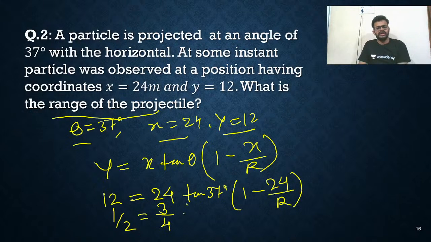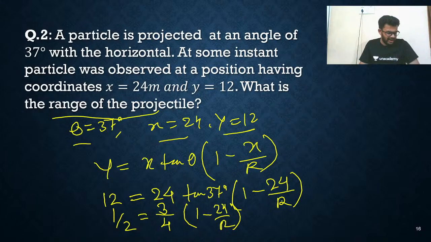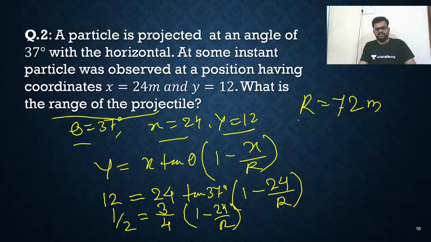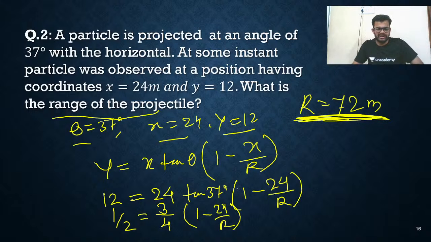Into 1 minus 24 by r. Right? So you just need to simplify this. As you simplify this, what are you going to get? You will get r is equal to 72 meters. Just a simple calculation. So, my dear friends, you will get the answer.